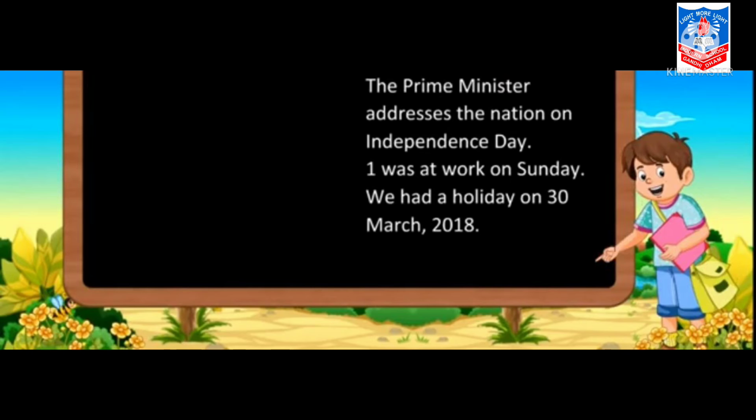Next, the Prime Minister addresses the nation on Independence Day. When the Prime Minister addresses the nation, again a particular period of time, which is Independence Day. Next, I was at work on Sunday. On Sunday I was busy. So again a particular period of time. Lastly, we had a holiday on 30th March 2018. So again 30th March 2018 is a period of time जब हमें छुट्टी थी.